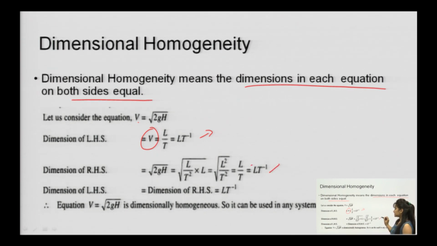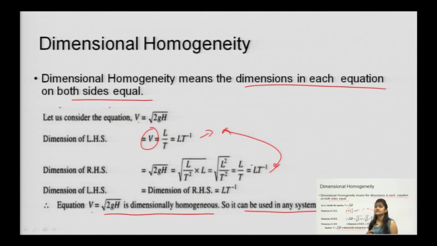So the dimension of the left hand side is L T minus 1 and the dimension of the right hand side is L T minus 1. They both are equal. Hence, the equation v equal to under root 2 g h is dimensionally homogeneous and it can be used in any system of units.